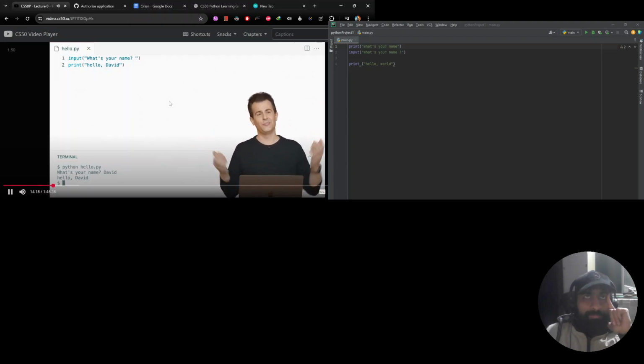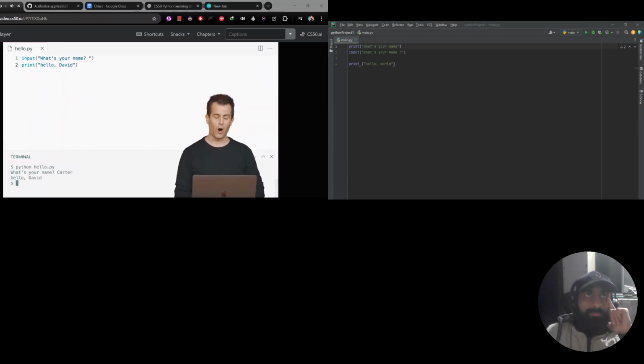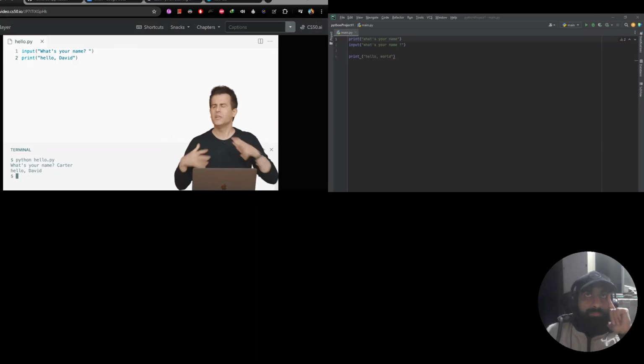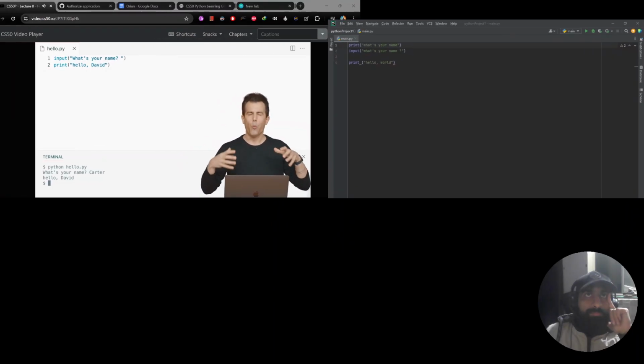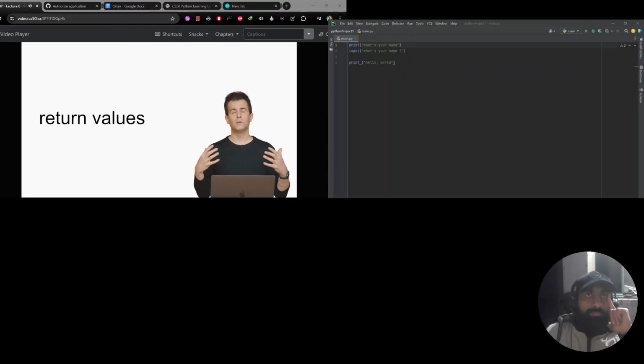Of course, this isn't really working as intended here. Let me go ahead and try pretending to be my colleague Carter. Well, Carter's name is this. I'm going to hit enter, and I'll see, of course, hello, Carter. Well, obviously not, because I've hard-coded, so to speak. I've written literally my name inside of the string. So we need some way now of actually getting back what the user's input is and doing something with it ultimately. And for this, we're going to leverage another feature of programming, specifically a feature of some functions, which is that they can have return values as well.